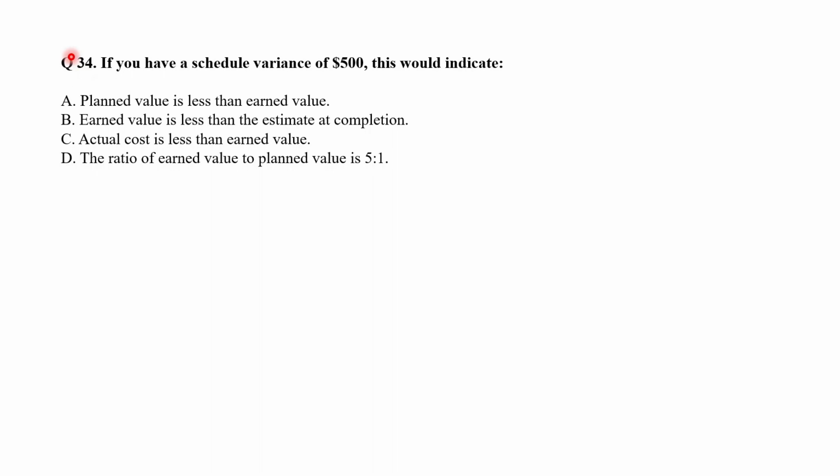Question number 34. If you have a schedule variance of $500, this would indicate A, the planned value is less than earned value, B, earned value is less than the estimate at completion, C, actual cost is less than the earned value, or D, the ratio of earned value to planned value is 5:1. Now this is another tricky question because of the way it is worded. Schedule variance is calculated as earned value minus planned value. In this case, the schedule variance is positive. Schedule variance could only be positive if the earned value is greater than the planned value, or stated otherwise, if the planned value is less than the earned value. A is the only choice that has to be true in this case.